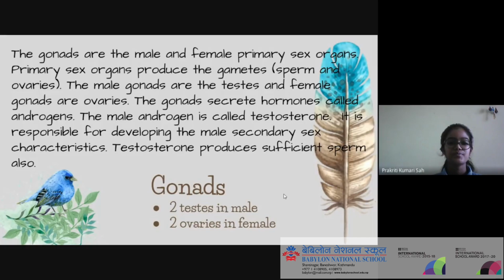The gonads secrete hormones called androgens, and in males the main androgen is testosterone, which is responsible for developing male secondary sex characteristics like pubic hair, a wider chest and a deeper voice. Testosterone also helps in the production of sufficient sperm in the male, and it helps the reproductive system.